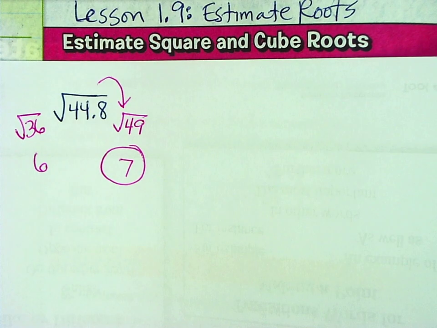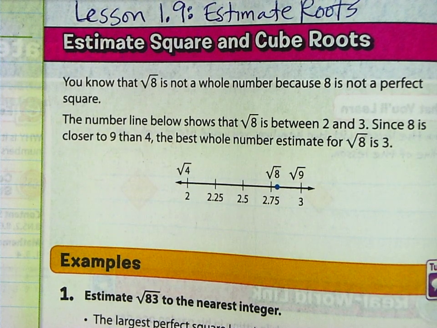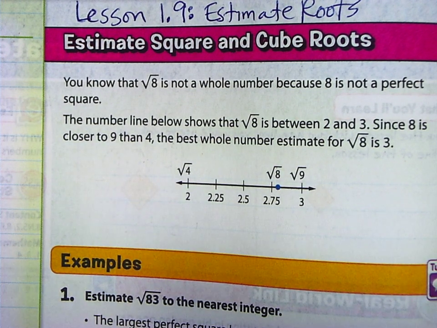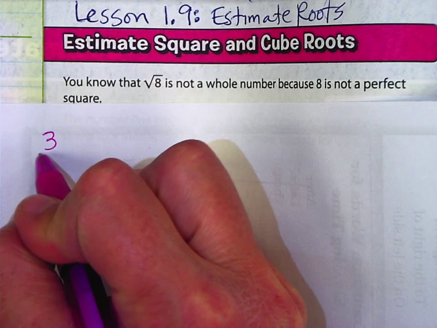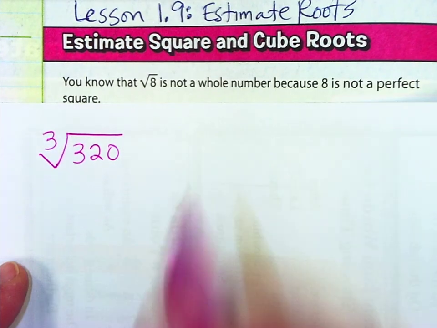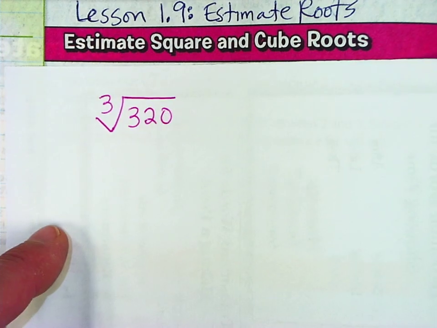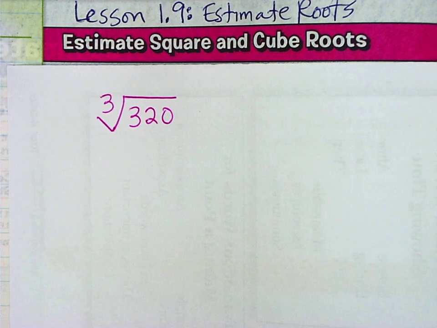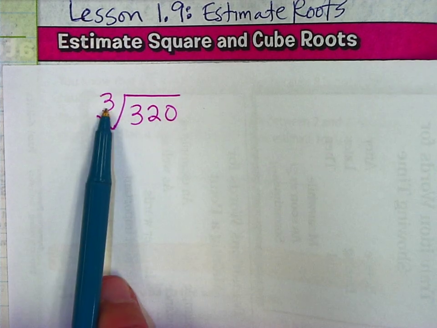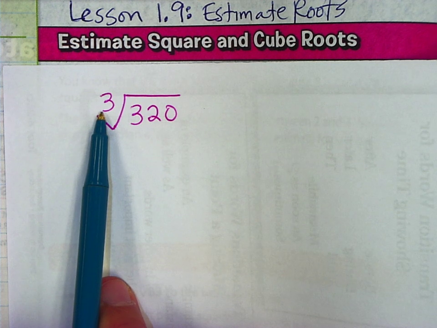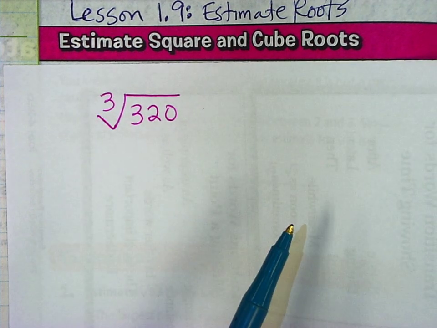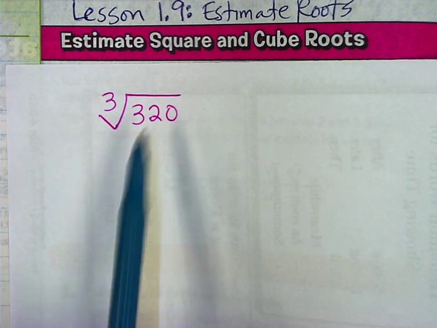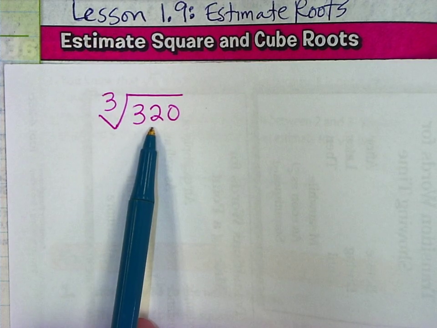Okay, now let's take a look at cube roots. We're going to do these the exact same way. Let's see if we had the cube root of 320. This time, because there's a 3 as our index, we're going to think of a number times itself 3 times and try to get as close to 320 as we can.